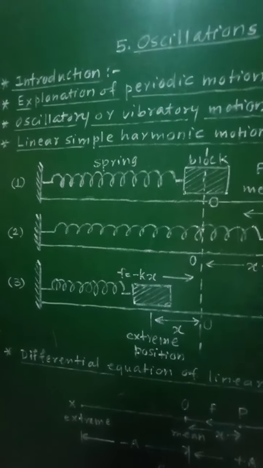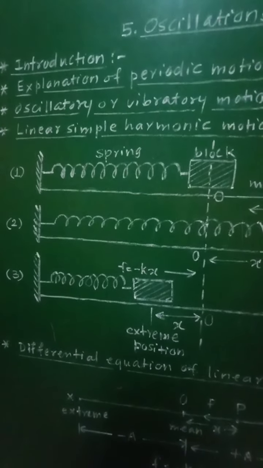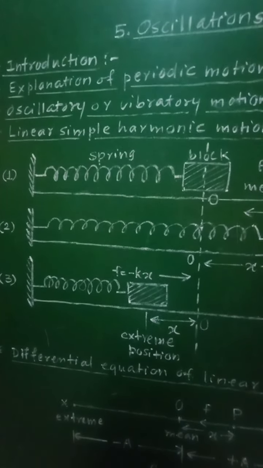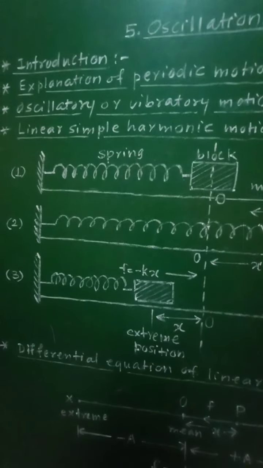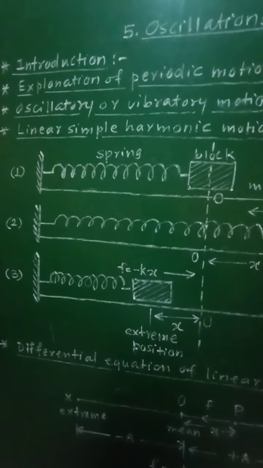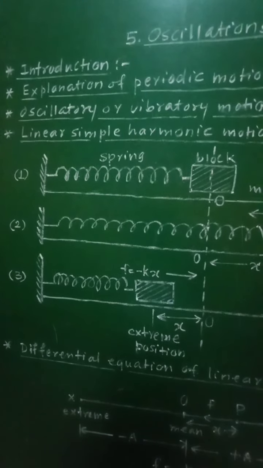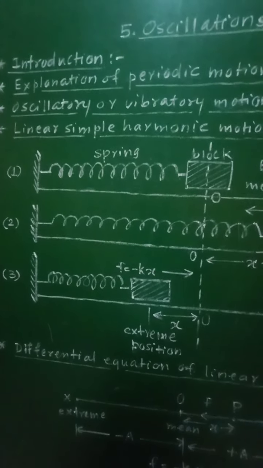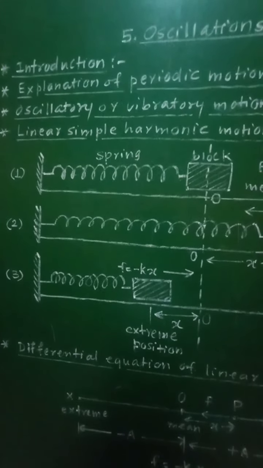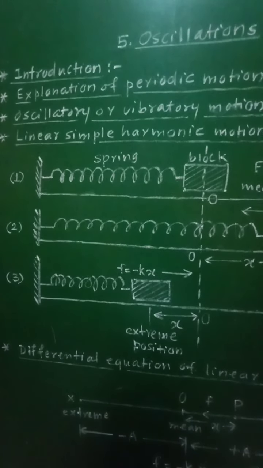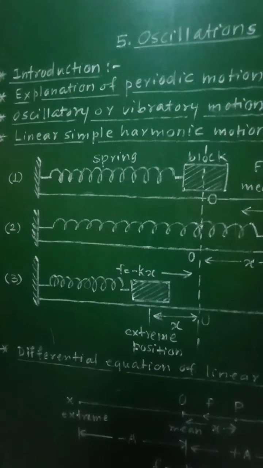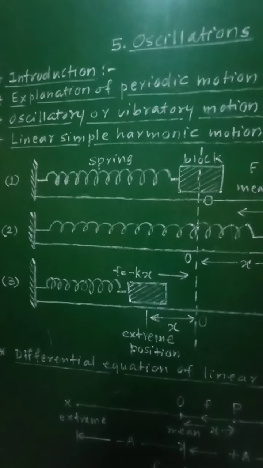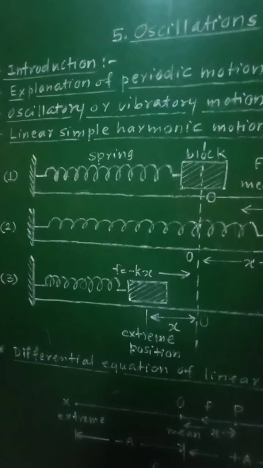The linear periodic motion in which the force acting on the body or the acceleration of the body is directly proportional to its displacement from the mean position and its direction is opposite to that of displacement of the body from the mean position is called linear simple harmonic motion.